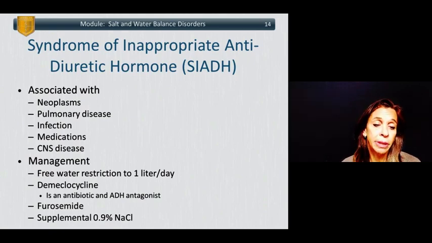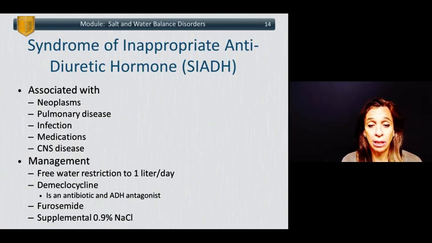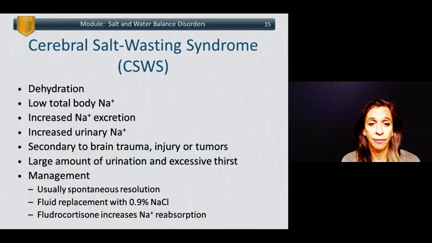The management is typically free water restriction to 1 liter or less per day. Demeclocycline can be used. It's an antibiotic and an ADH antagonist. Furosemide can also be used to help cause a diuresis of free water, and supplemental sodium chloride can be used in severe cases or in patients who are hypovolemic with SIADH.